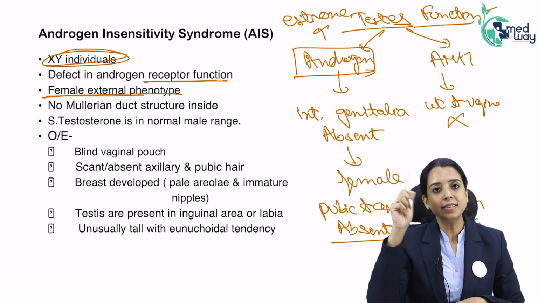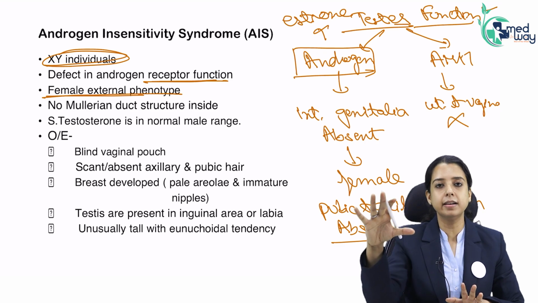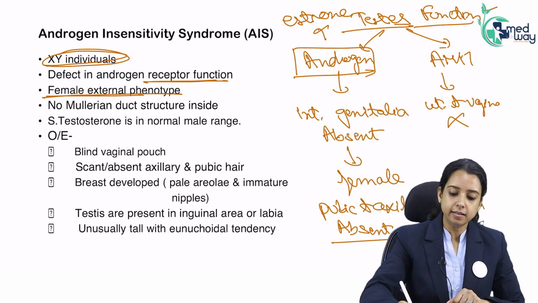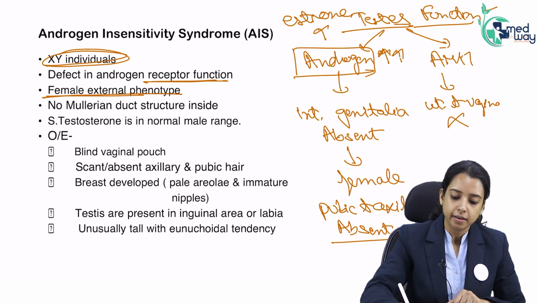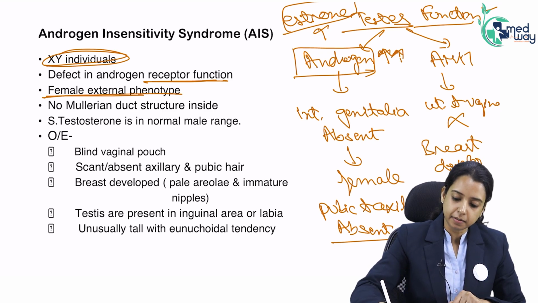Again, even in the center, the pituitary is androgen insensitive. Everywhere it is androgen insensitivity, so there will be no negative inhibition. As a result, androgen levels will be high. This high androgen will produce so much estrone that the breast development will be there. Though the breasts are not fully developed, it is there.